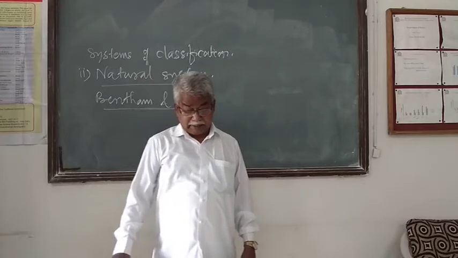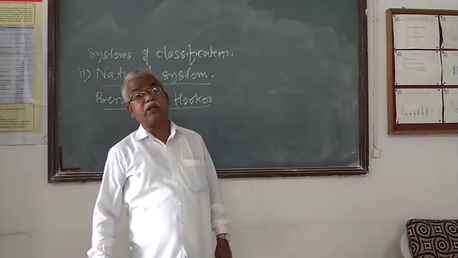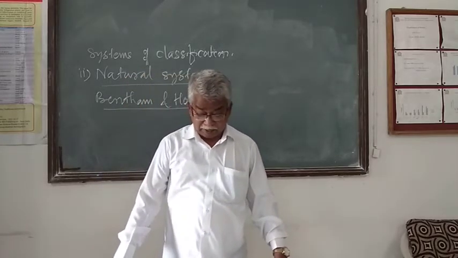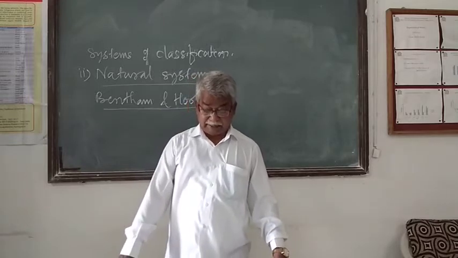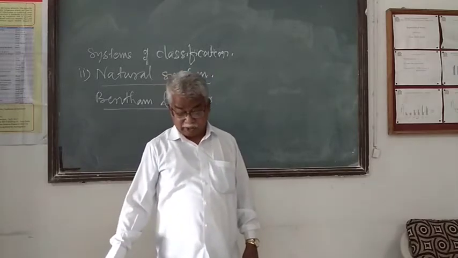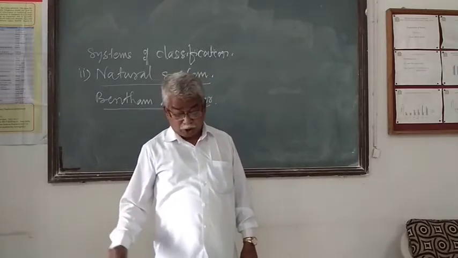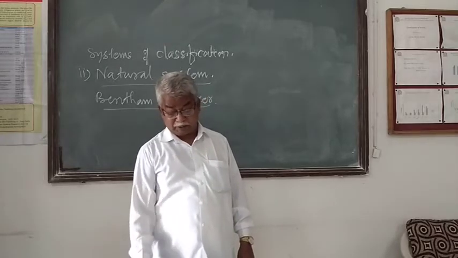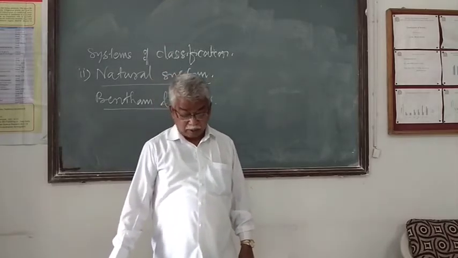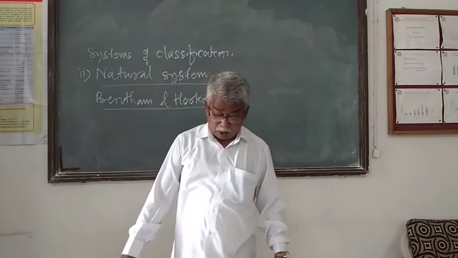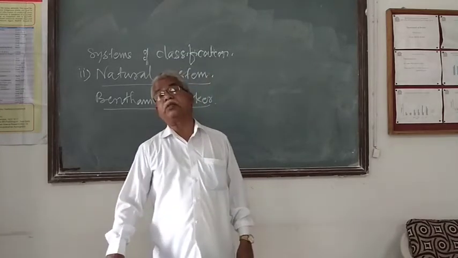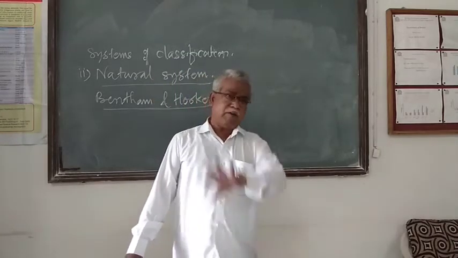They worked together and published a valuable contribution in 3 volumes, the Genera Plantarum, between 1862 and 1883. They proposed the most popular natural system of classification, which was an improvement over the de Jussieu and de Candolle systems of plant classification.